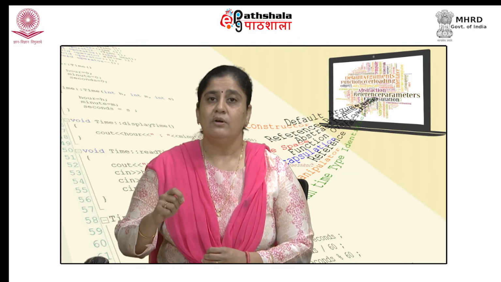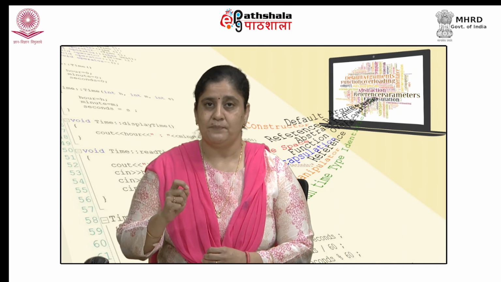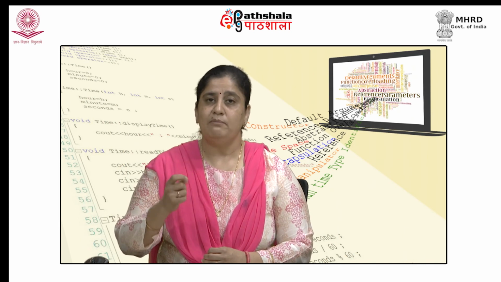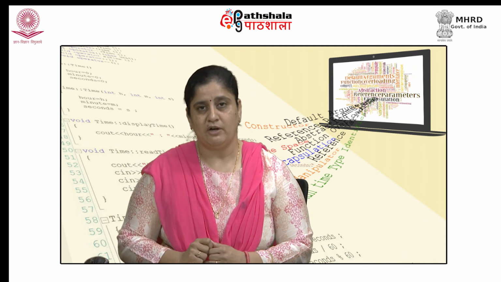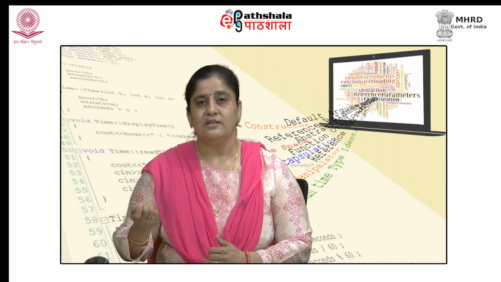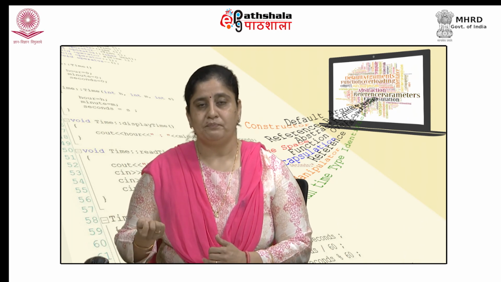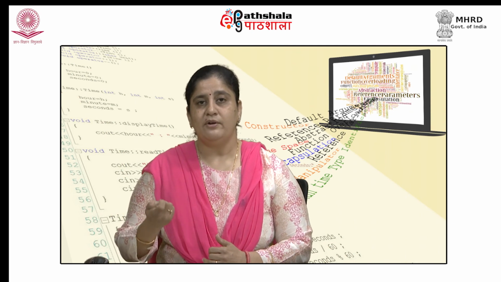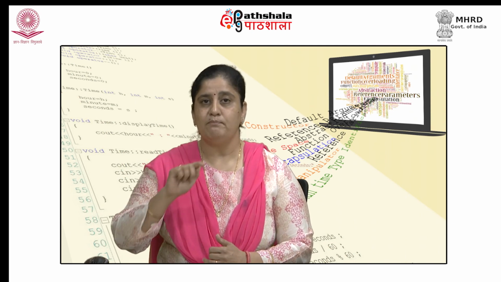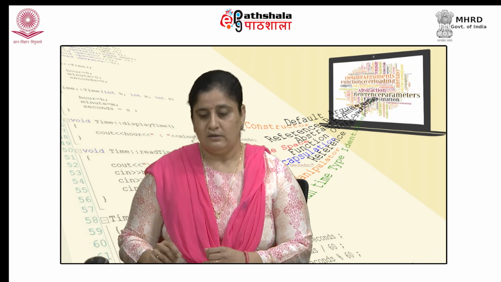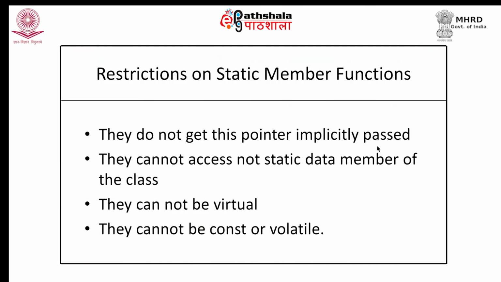If I invoke read data on S, the address of S will be implicitly passed to the read data function, and that would be passed in the form of a this pointer. So, the this pointer holds the address of the invoking object, which is implicitly passed to that function. Since static member functions are not invoked by an object, the this pointer will not be implicitly passed to that function.